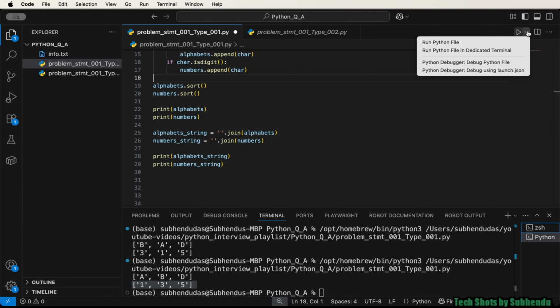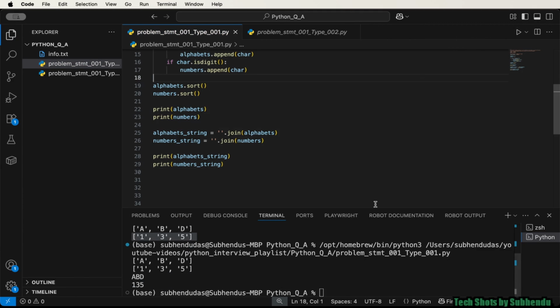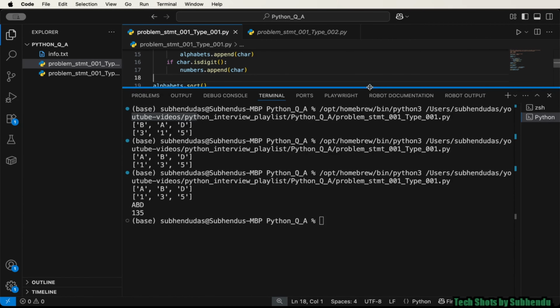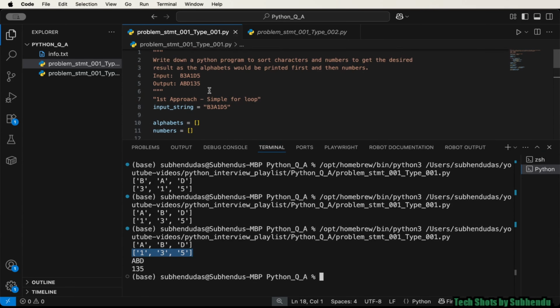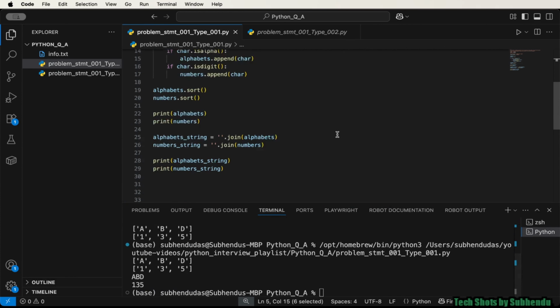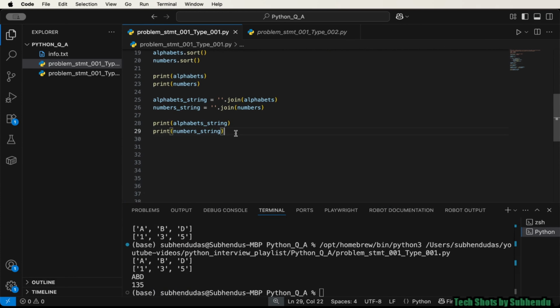Let me run this Python file. So now you can see these lists are converted into strings, ABD and 135. Now again, if I see the expected output, this is basically ABD135. That means we need to concatenate these two strings, right? This is also very simple. We need to use the plus operator to concatenate these two strings.